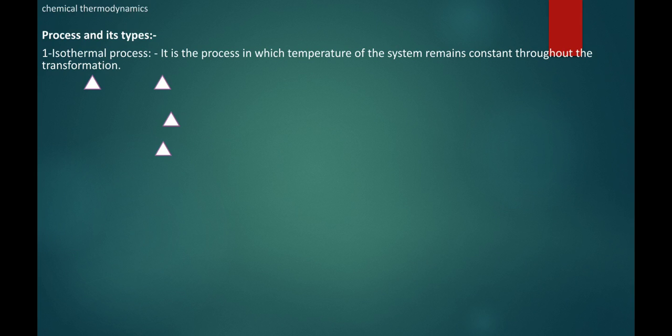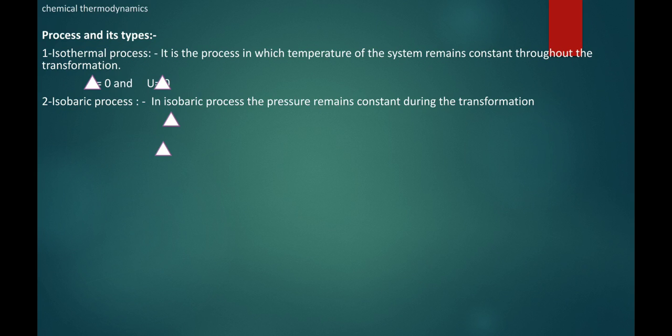Because of that, it is called what? Isothermal process. Thermal means what? Temperature. So isothermal process is where temperature is constant. That's why we can say that delta T is equal to 0 as well as delta U is also 0.